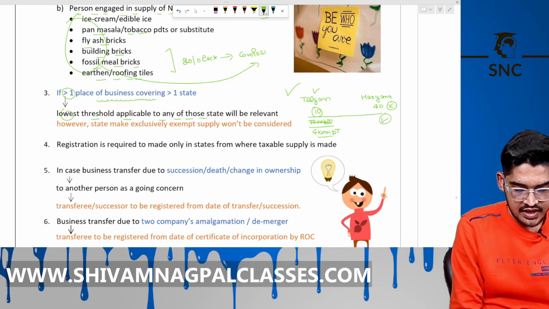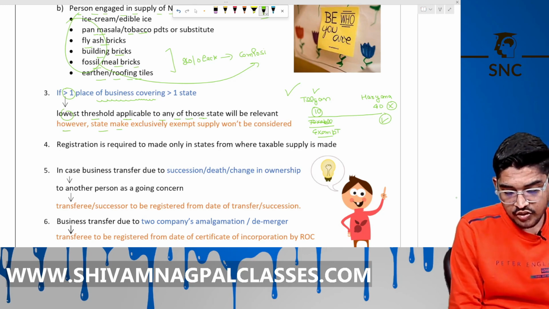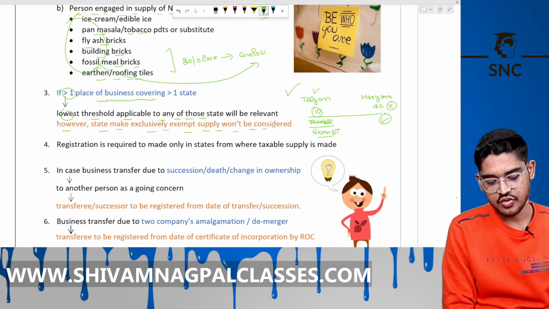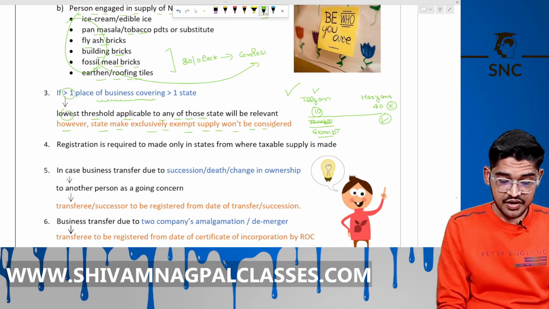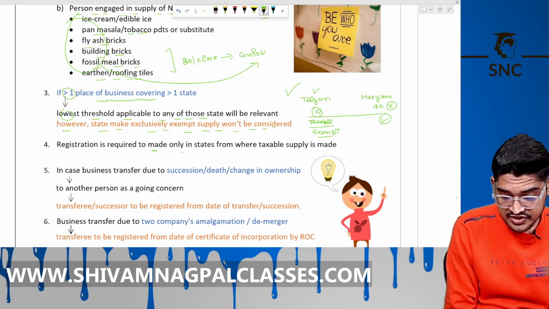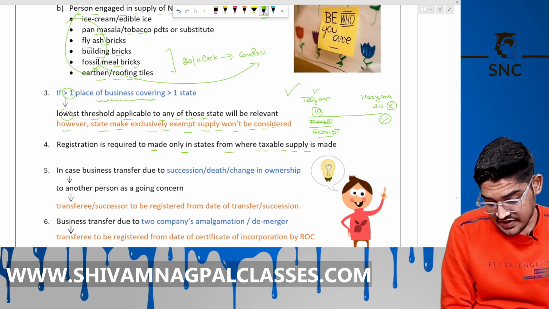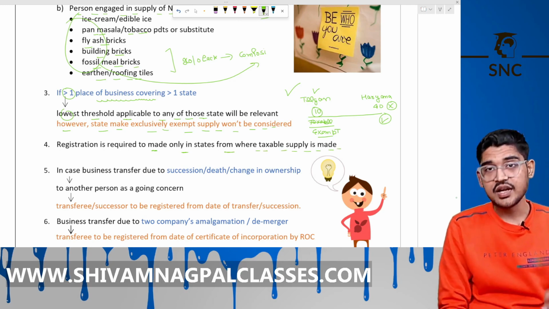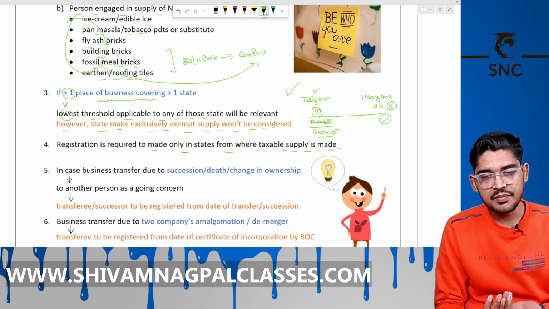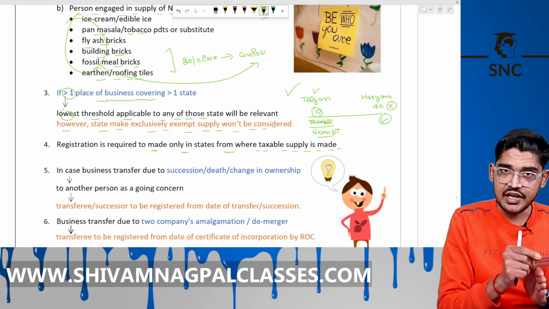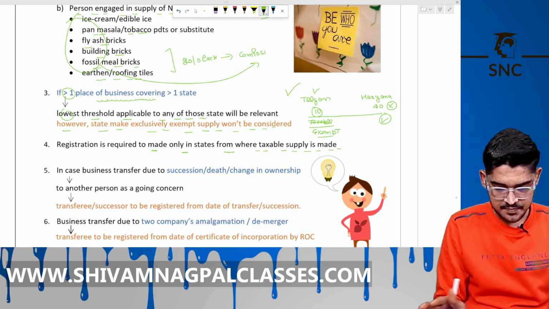Okay. However, a state making only exempt supply won't be considered. Registration is required only in the state from which the taxable supply is made. If any state from which you are selling goods is non-taxable, like only petroleum or exempt supply, then in that state you do not have to take registration. Okay.